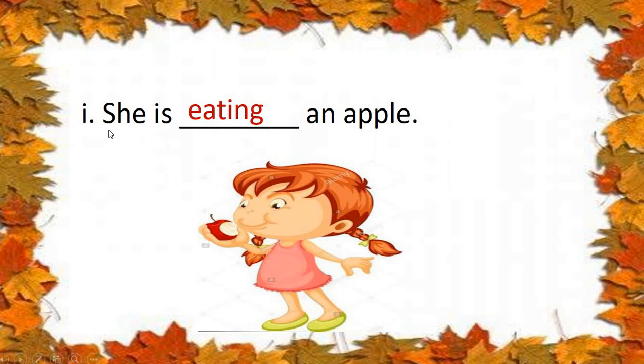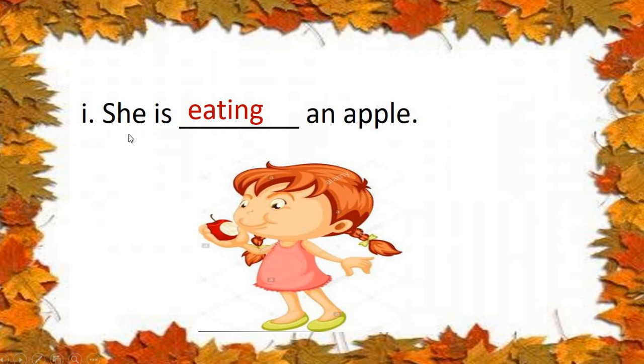So the sentence will become, she is eating an apple. See, the action is going on. The action is happening now. She is eating. Okay. She is eating. The action is happening now.